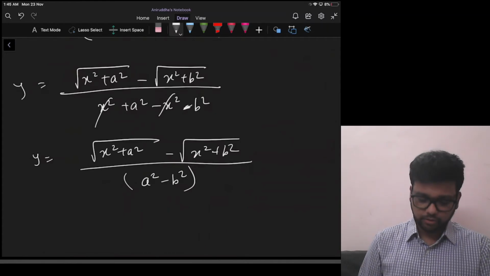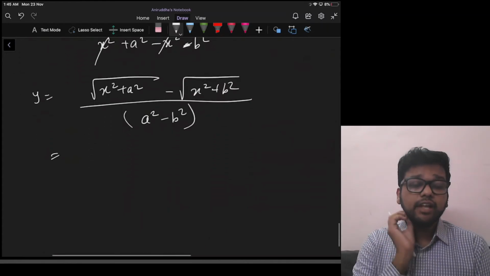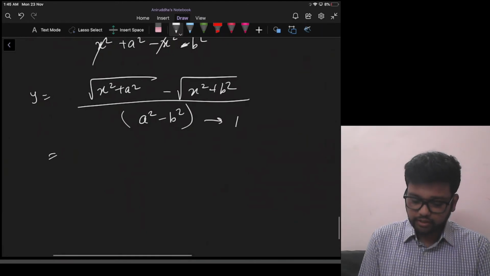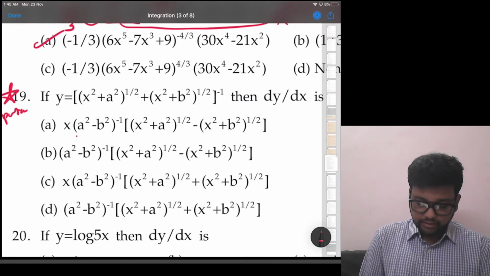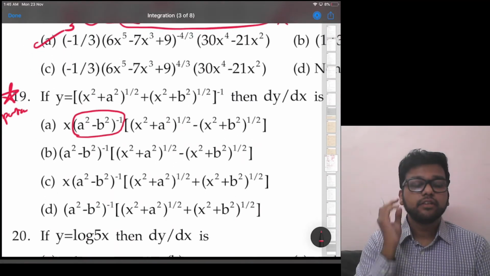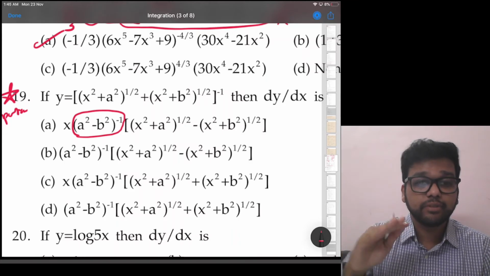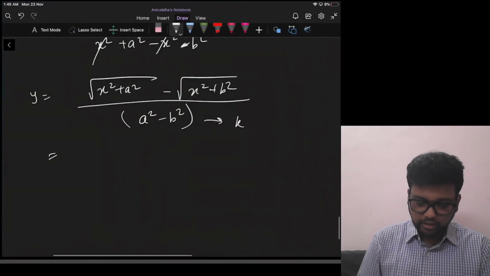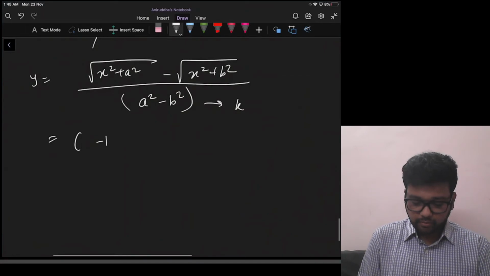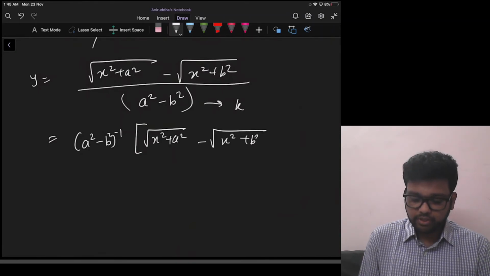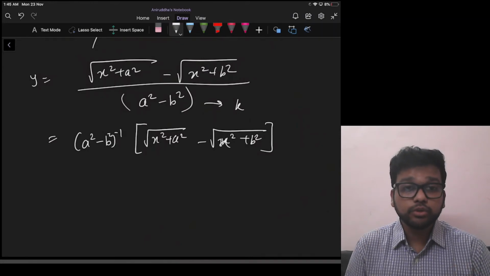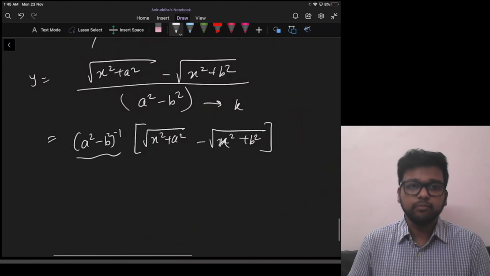Okay, now let's try to solve this. Why will this help? Because if you understand now, this is a constant, right? This is a constant, and in the options, this constant is remaining as it is, a square minus b square raised to minus 1. That means they have just taken it to the numerator. That is okay, right? We can also write, if we want, a square minus b square raised to minus 1, and then this part, root of x square plus a square minus root of x square plus b square. Fine. So now we are close to the answer because this is constant, that will remain same. So let's take the derivative now.